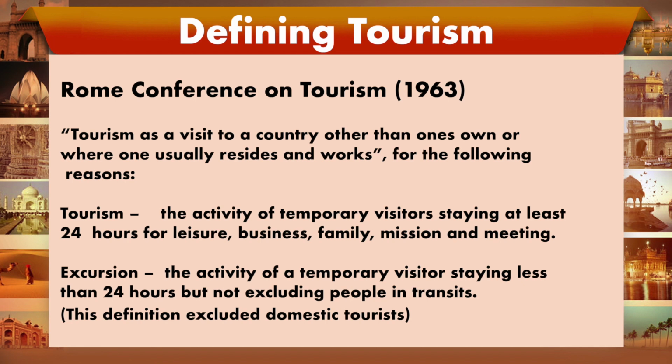So excursion means the activity of a temporary visitor staying less than 24 hours, but not excluding people in transit. So excursion should be less than 24 hours, whereas in case of tourism, we have defined that it should be more than 24 hours, then only it will come in the category of tourism. So if people are spending less than 24 hours, they are excursionists, not tourists. So this definition excludes domestic tourists.